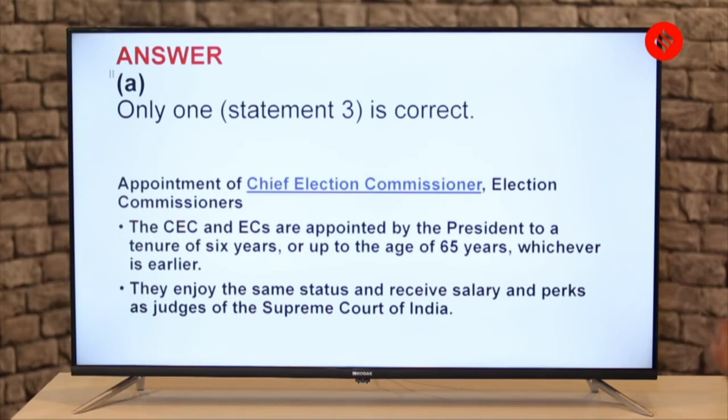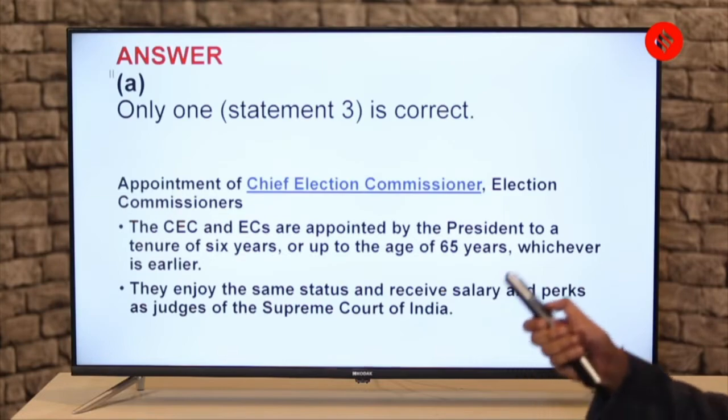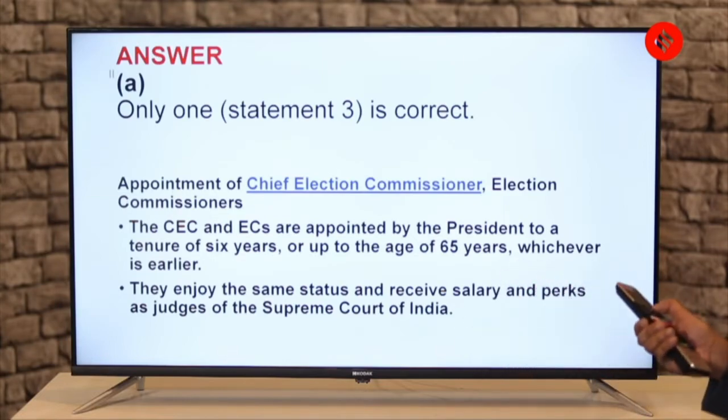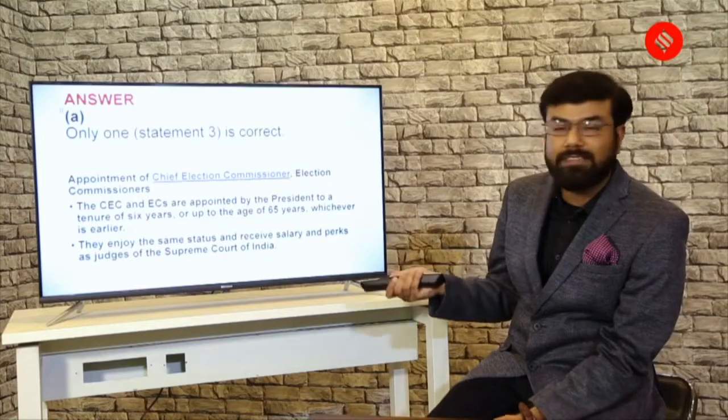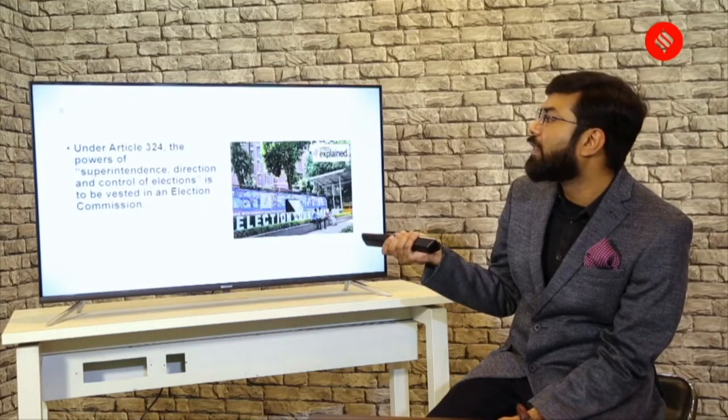So 6 साल के लिए president द्वारा appointment किया जाता है और up to the age of 65 years. So जो पहले या तो 65 years आ जाए या तो 6 years का tenure. So whatever comes first उसके हिसाब से retirement हो जाती है. Whichever is earlier. They enjoy the same status and receive salary and perks as per the judges of the Supreme Court of India. So that statement was anyways correct.